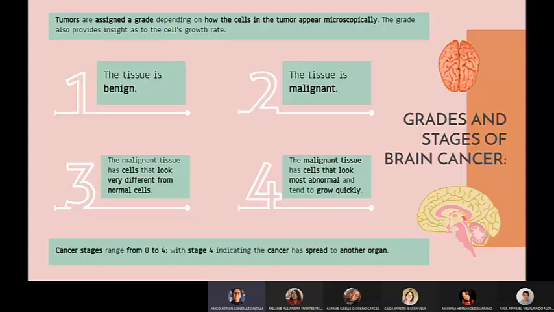Stages of brain cancer. Brain cancers are staged according to their cell type and grade. In general, these cancer stages range from 0 to 4, with stage 4 indicating that the cancer has spread to another organ.